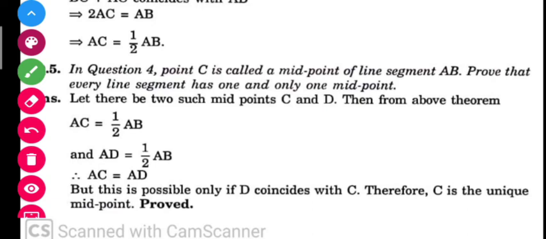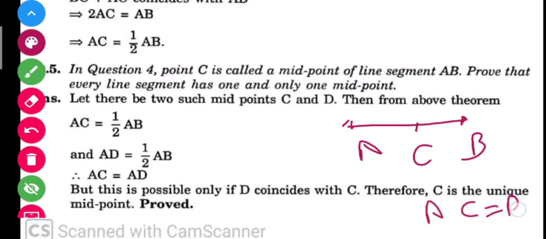Now the question is saying that you have to prove that every line segment has one and only one midpoint. Obviously we know that there is only one point that divides the line into two equal parts, but we have to prove it. So how are we going to do it? Suppose there is another point D that is the midpoint. Let me write it again.